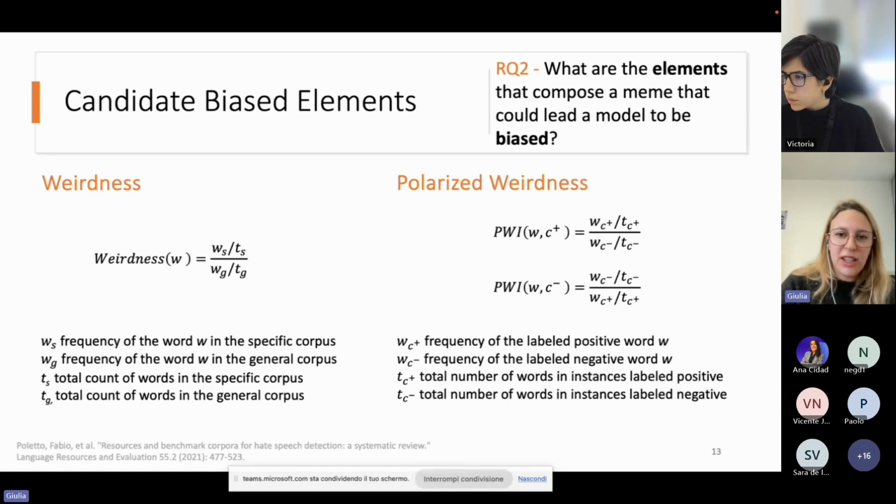Moreover, the polarized weirdness index measures the distribution of the term in the dataset that we are using in comparison with a more general dataset, but it doesn't take into account the number of times a specific element appears in a sample, and it doesn't take into account the context in which a term appears.